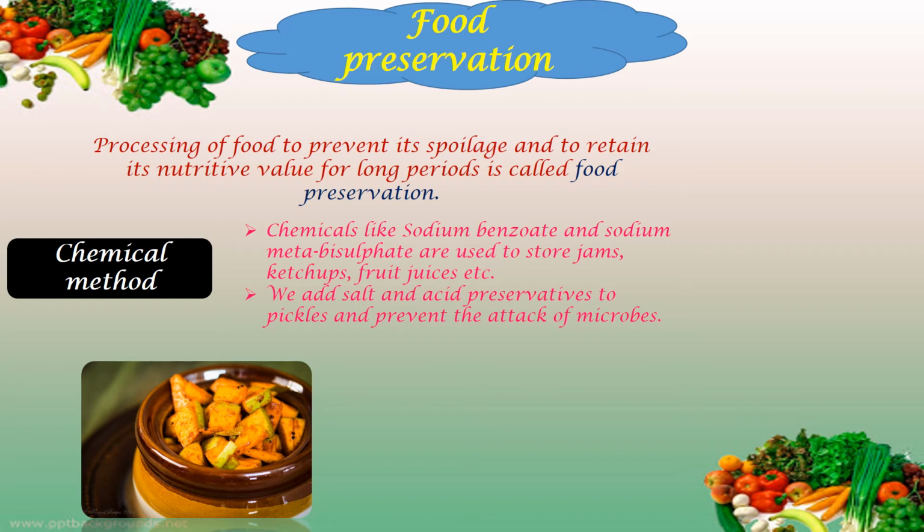All right, now let us have a definition of what food preservation is all about. Processing a food to prevent its spoilage and retain its nutritive value for a longer period is called preservation. So when you cook something in the morning for breakfast, for example chapati or kurma or whatever it is, when we just prepare it, it will be good for a day. After a day, definitely we have to heat it up and then refrigerate.